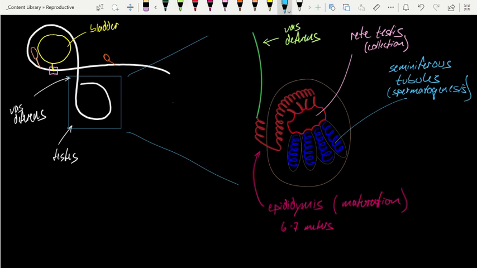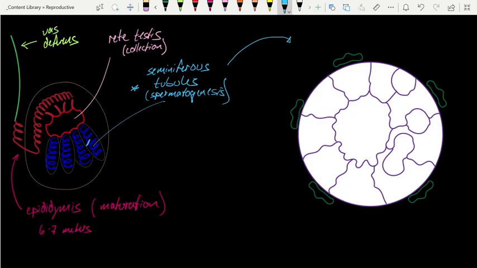Now, as the key topic of this video is spermatogenesis, let's jump back down here and look at what's going on in the seminiferous tubules. What we want to do is take a cross section through this tube and see what it looks like. All right, here's a cross section of the seminiferous tubule. As you look at this, there's a couple of things that I want you to notice. Number one, it's a hollow tube. The lumen, this is where we're going to collect sperm as they're created.